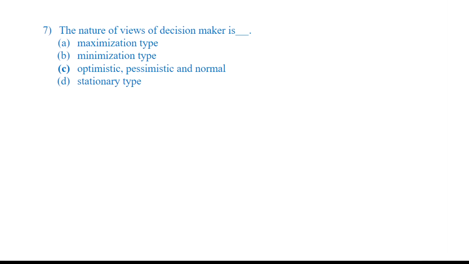The nature of views of decision maker is, what kind of views of decision maker is? Is it maximization type? Is it minimization type? It is stationary or optimistic, pessimistic, and normal. See, as a decision maker, I cannot have a maximization type approach always.